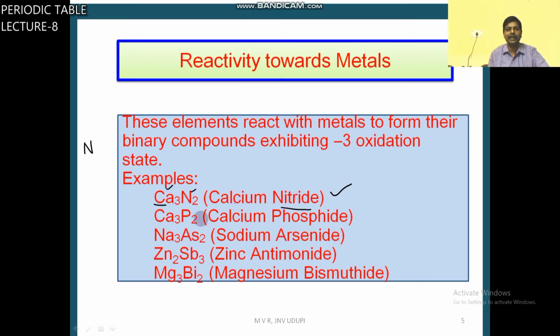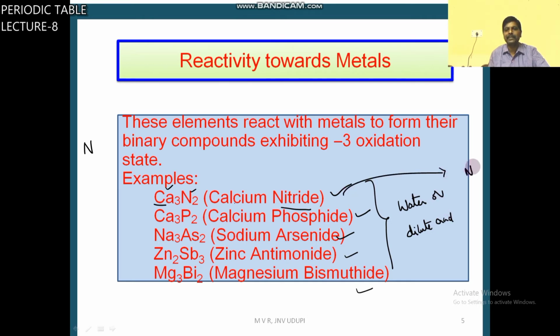Calcium nitride, calcium phosphide, arsenide, antimonide, bismuthide. If these metallic binary compounds react with water or dilute acid, the product is a hydride.